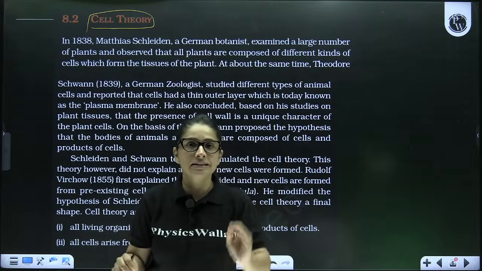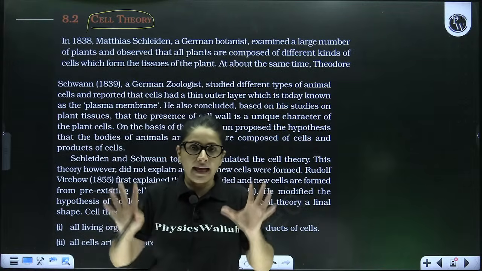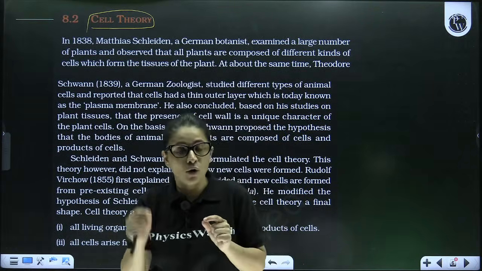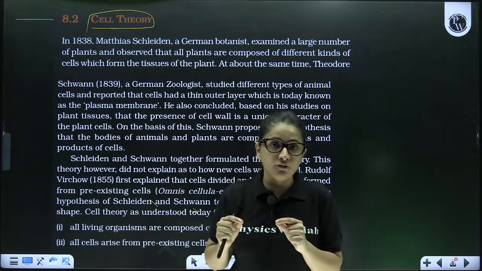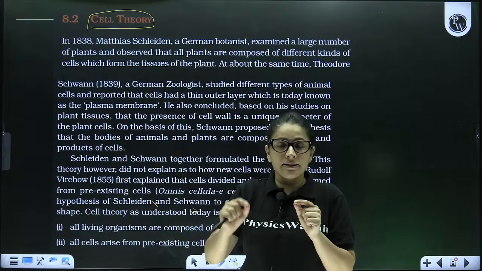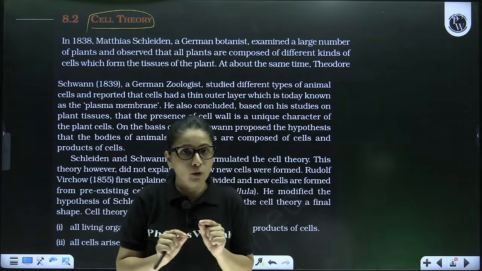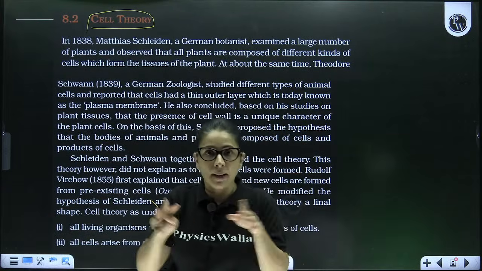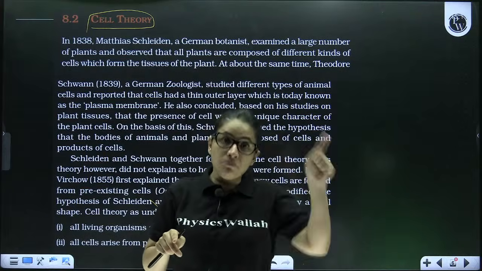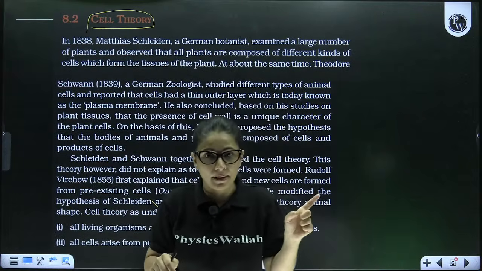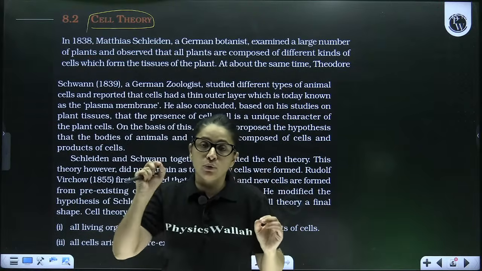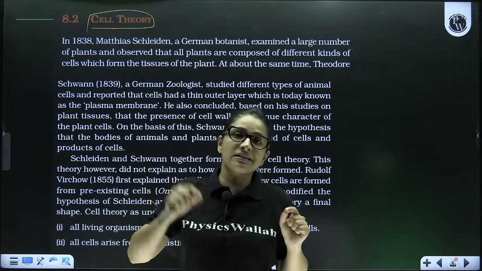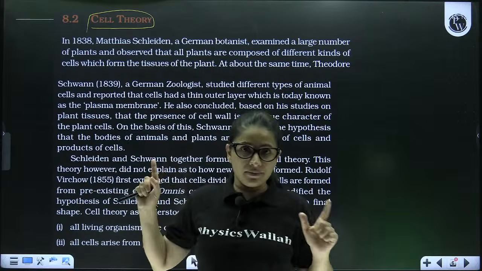That is, cell is the basic unit of life. And this together formulates the cell theory. Apart from this, Theodor Schwann also stated one very important piece of information: animal cells only have one outermost boundary by the name plasma membrane. But plants, apart from plasma membrane, have one more additional layer outside the plasma membrane by the name cell wall. So it was Theodor Schwann who mentioned that plant cells have cell wall, whereas this cell wall is absent in animal cells. So let's read it out.